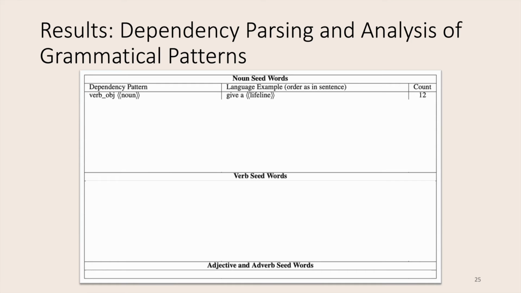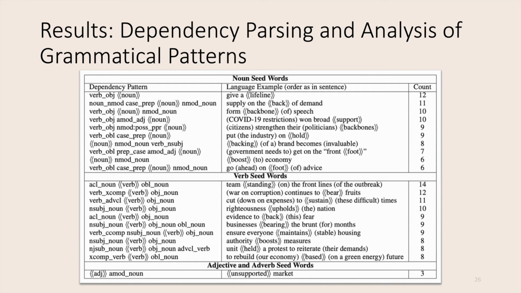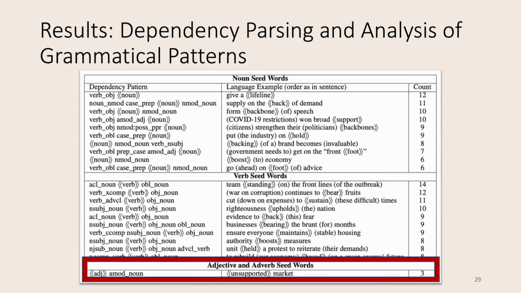Counting up those patterns then results in this table, where on the left we have the pattern, so here the verb-object combination, in the middle we have a language example, and on the right we have the count, which is increased by 1 for each seed word with which this pattern appears. So for instance, the verb-object pattern here appeared with 12 different seed words. The full table then looks like this, and we can make some interesting observations. So for example, for noun seed words, we see that the verb-object combination is very frequent, whereas patterns where the seed word is a subject are much less frequent, and adjective and adverb seed words overall are much less frequent than the others.